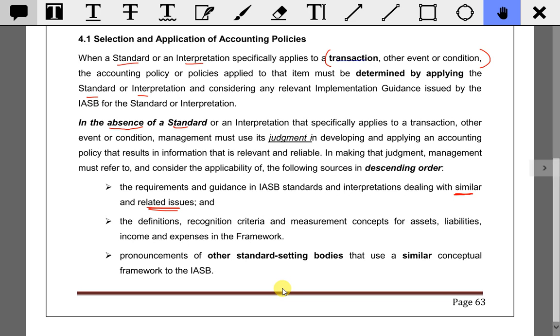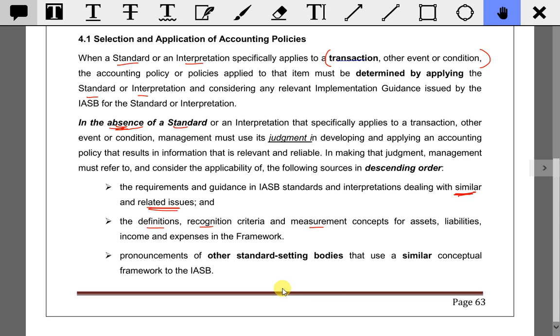So if there is a standard, we look at a similar standard. If there is no similar standard, then how? We look at the conceptual framework, by looking at the definition, the recognition criteria, the measurement. So check, is this an asset? Is this a liability? Is this equity? We know an asset is a resource controlled, from a past event, with future economic benefit. A liability is an obligation, present, legal or constructive, with outflow. So we try to apply this to the transaction. Can it be an asset, liability or equity? Follow the definition. Still cannot, then number 3.